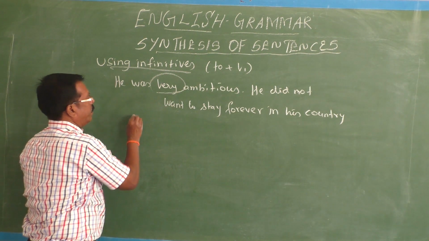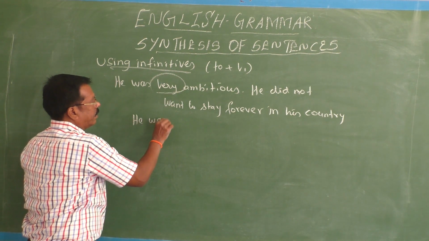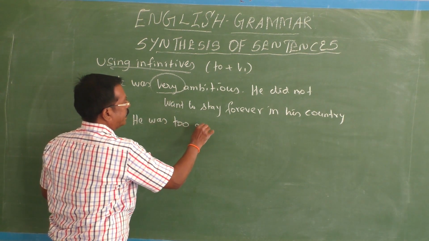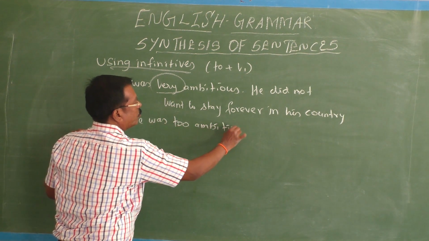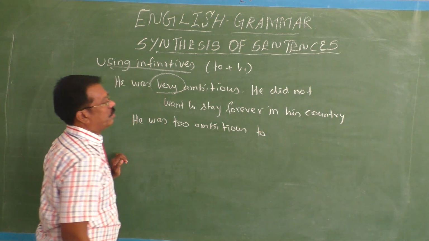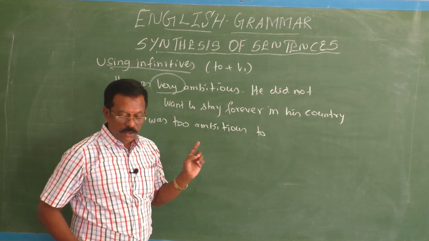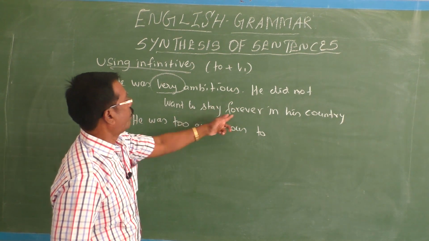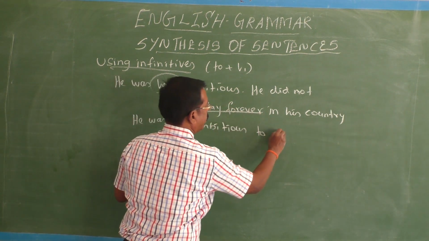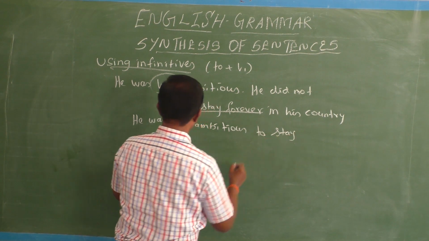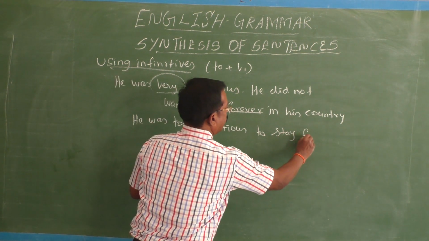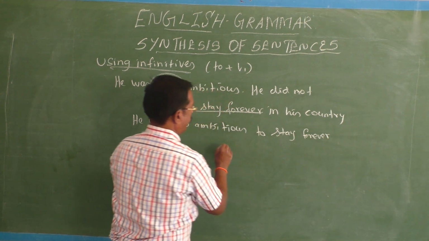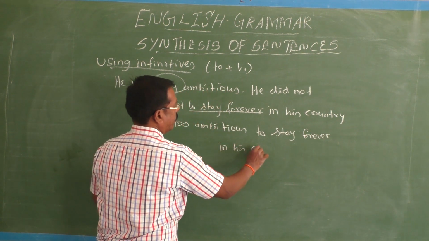Instead of very, you can use 'too' here. He was too ambitious to stay forever. He was very ambitious. He was too ambitious to stay forever in his country.